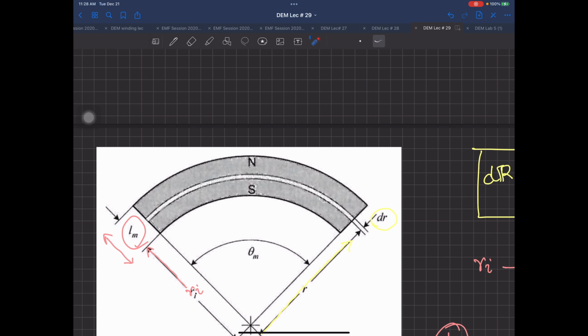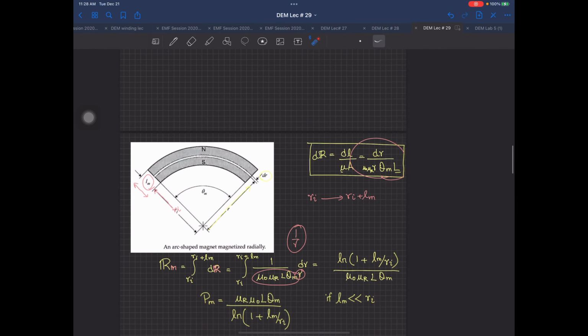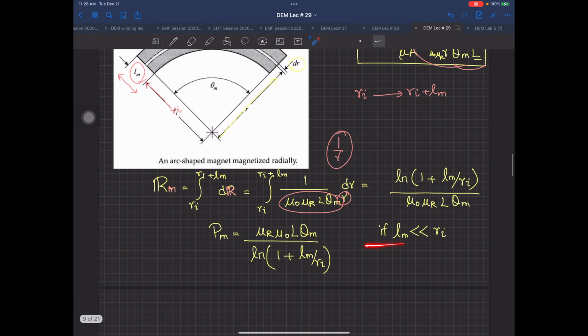So Lm is very, very small compared to Ri. So Ri is very, very large compared to Lm. The condition is that Lm is much less than Ri.